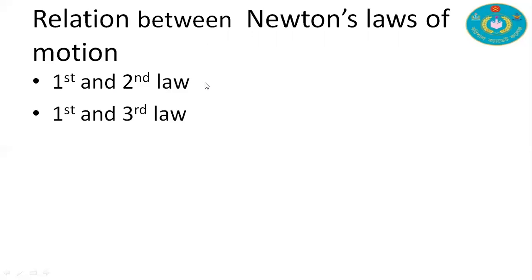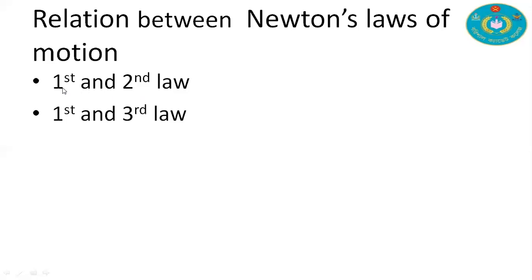If there is no external force, we get the first condition. In the third law, if we apply that there is no external force, then the body will keep in motion or keep at rest. That is the relation between Newton's laws of motion.